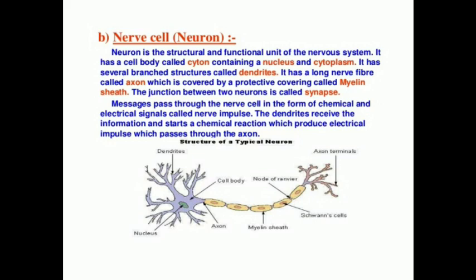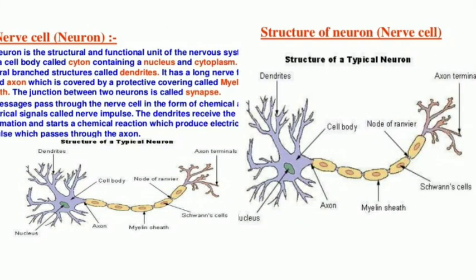Again I'll repeat: the axon is a long fiber. Number 2, the cell membrane of the axon is called axolemma, and the cytoplasm of the axon is called axoplasm. The axon has a protective sheath called the myelin sheath, which is made up of individual cells, the Schwann cells. Now, what is the function? The axon transmits the impulse away from the cell body to another neuron or to the target cell. That is the function of the axon.